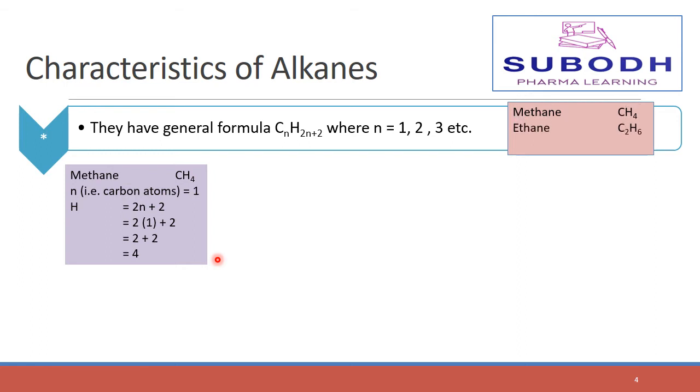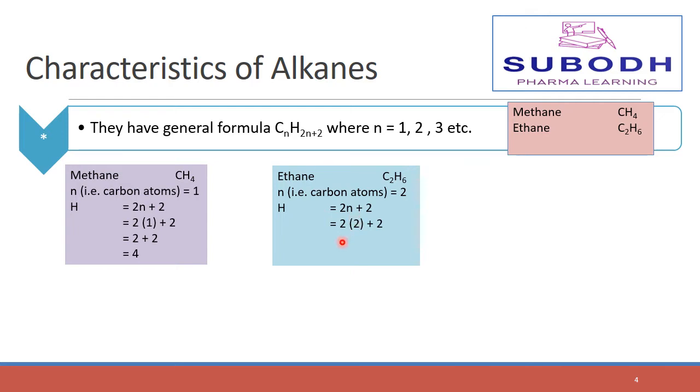Now see the example of ethane. In ethane, the number of carbon atoms is 2 and the number of hydrogen atoms is 6. See how this number 6 appears. To calculate the number of hydrogen atoms, we use 2n plus 2. In this, after putting the value of n, that is 2, we get 2 multiplied by 2 plus 2, and after calculating, 2 multiplied by 2 is 4, plus 2, that is, the number of hydrogen atoms present in ethane is 6.